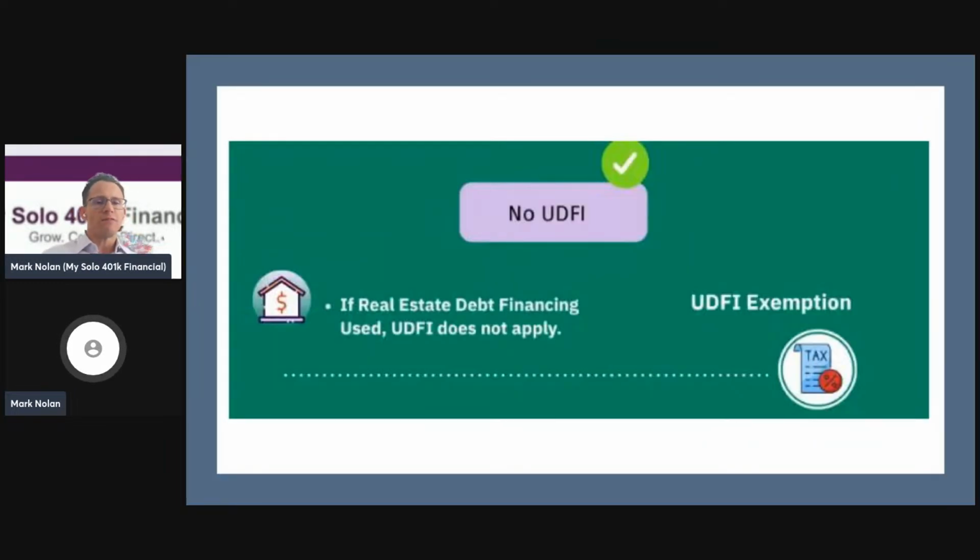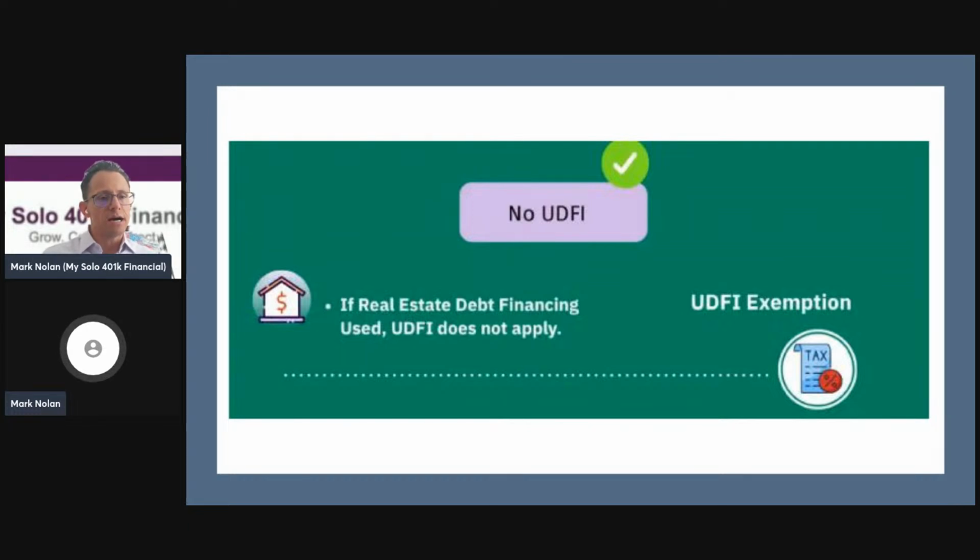Now, from a self-directed 401k perspective, when investing in real estate, which is a type of alternative investment, with your solo 401k, the solo 401k can obtain a non-recourse loan, which means that the bank makes a loan to the solo 401k, or it can be a hard money lender. So the loan is to the solo 401k plan. That loan is then used to invest in a property. So the borrowed funds in conjunction with funds in the plan are used to invest in that particular rental property.